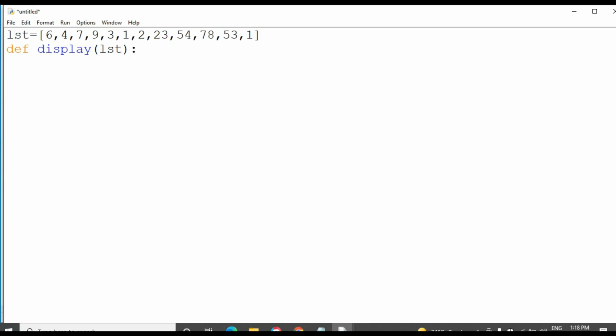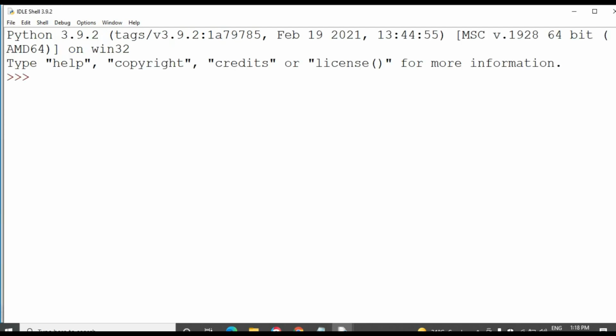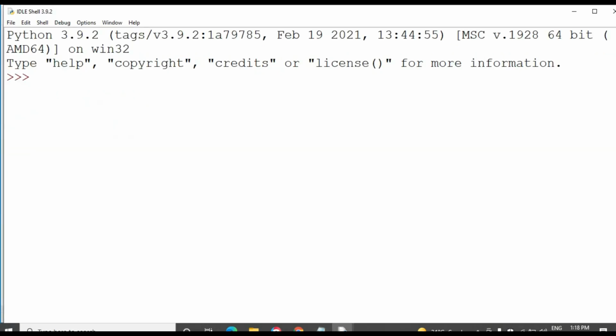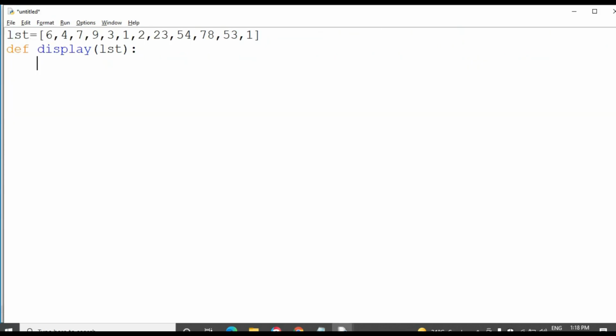Then the function body. I want to write the function body code.